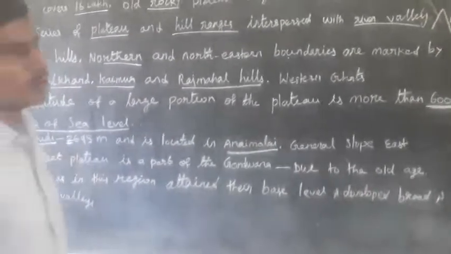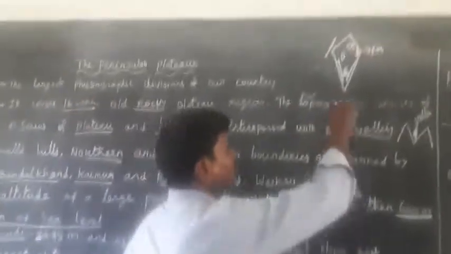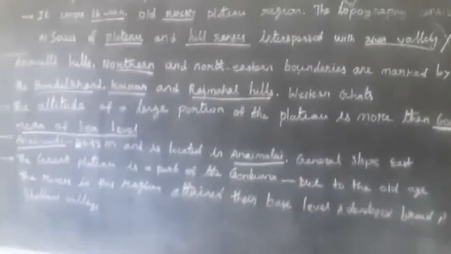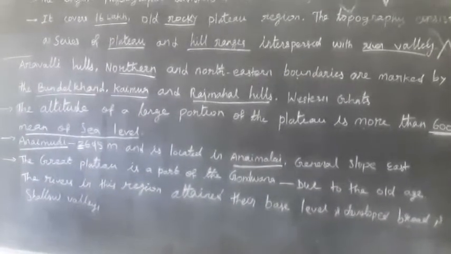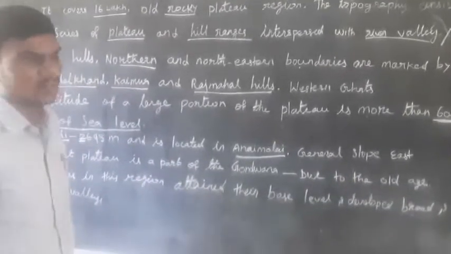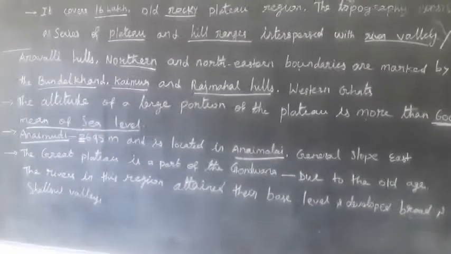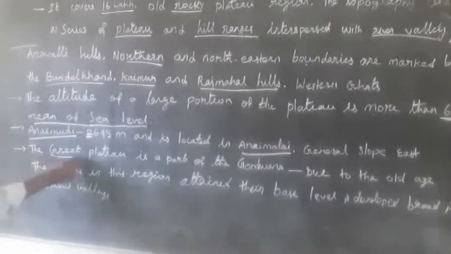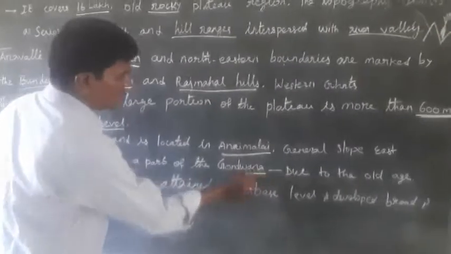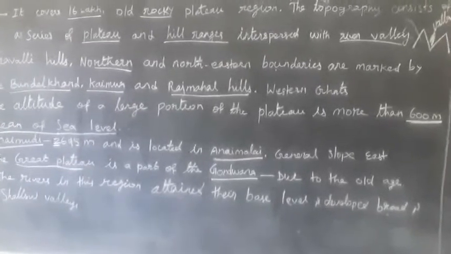The general slope of most of the plateau is towards the east. So most of the rivers originate in the Western Ghats and reach the Bay of Bengal. Only two rivers, the Narmada and Tapti, flow westward into the Arabian Sea. The Peninsula Plateau is mainly part of the Gondwana landforms due to its old age.